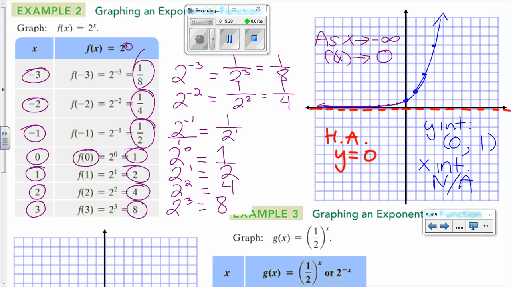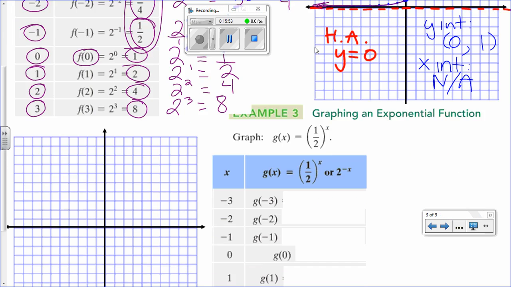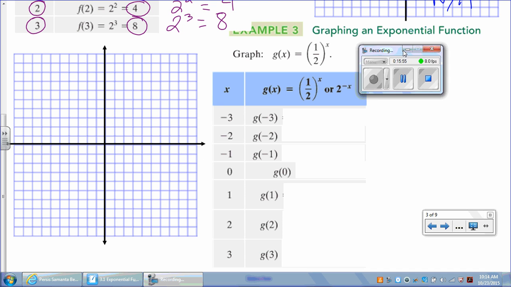And what I mean by that are those y values that we see here. If I was to find f of negative 4, it will be 1 over 16. If I want to find f of negative 5, it will be 1 over 32. It just keeps getting smaller and smaller and smaller, but it will never be 0. It doesn't matter how far you get on the left or how much your x values decrease, it will never be 0. Sometimes when you graph it on a calculator, it might look like it is 0, but it's not.